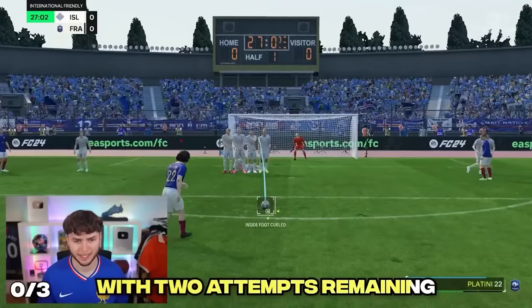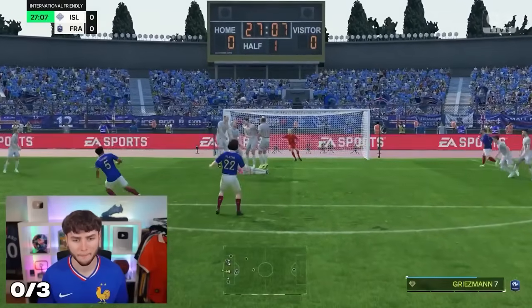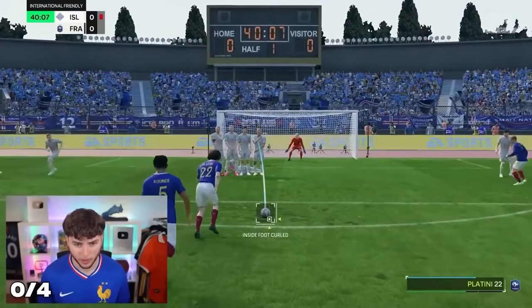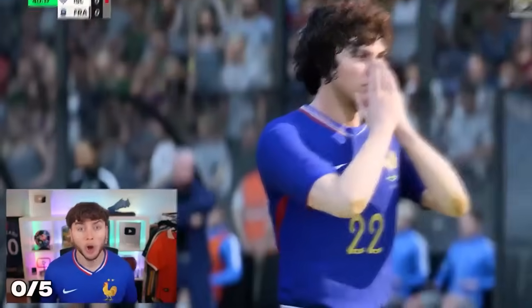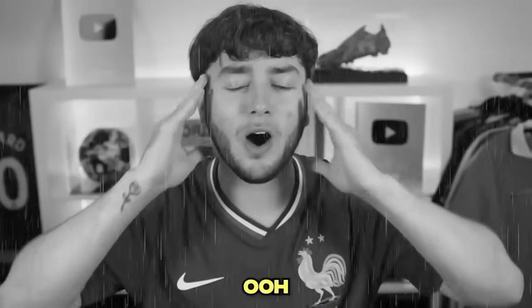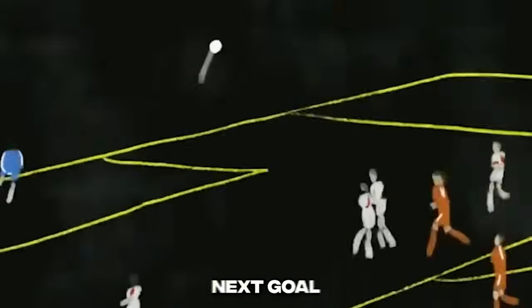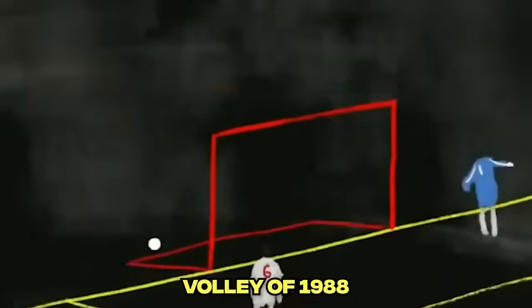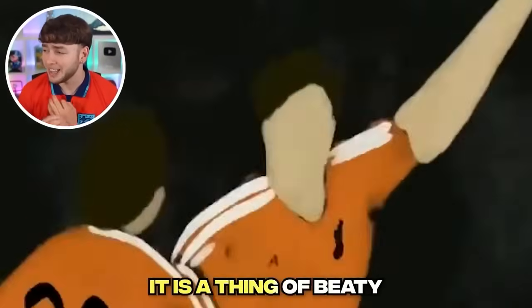With two attempts remaining, it was getting tense. It was now or never. Oh, this is good. Oh, we failed. Especially as this next goal is the iconic Van Basten volley of 1988. Just look at it. It is a thing of beauty.